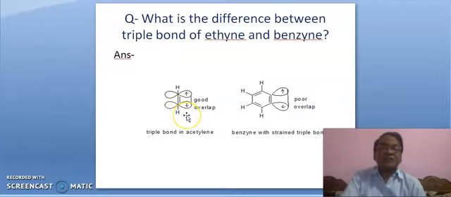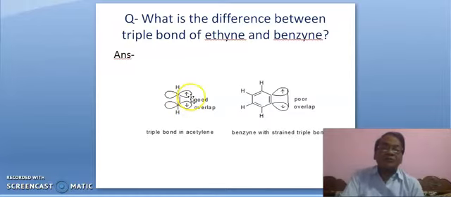It is ethine, that is acetylene, and it is benzene. Here, in between these two carbon atoms, one is a sigma bond, this one, and this is a pi bond, and this is also a pi bond.